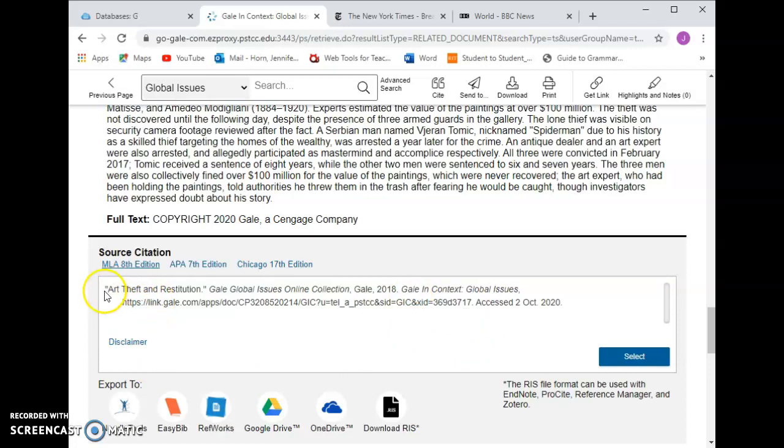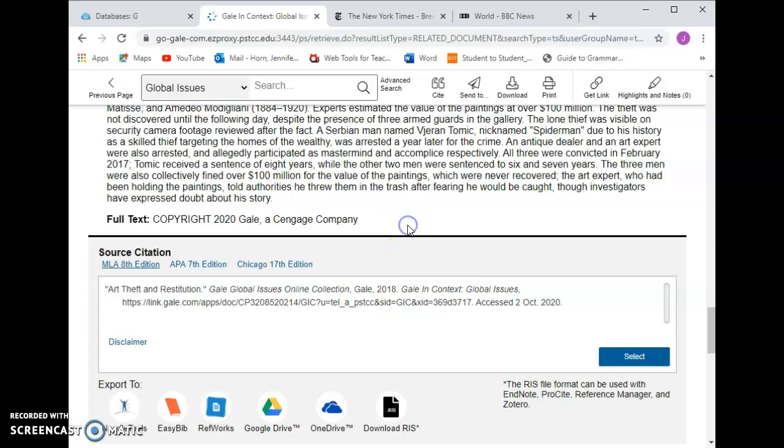But what I want you to notice about these overviews is it's going to have the name of the topic in quotation marks. It's going to have the database, their online collection, and then the database name itself. It has never been published outside of this database, so I do not want you to use this as a source. I want you to choose things that have a stronger background as a source.